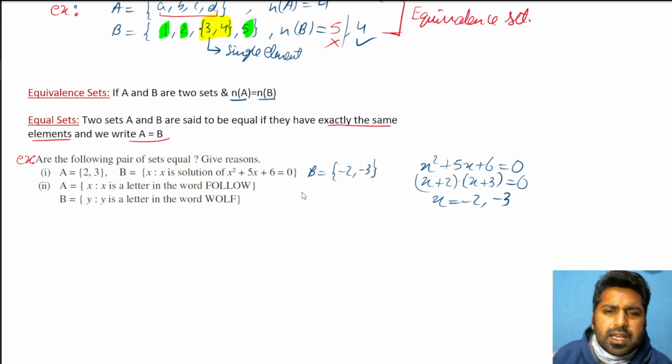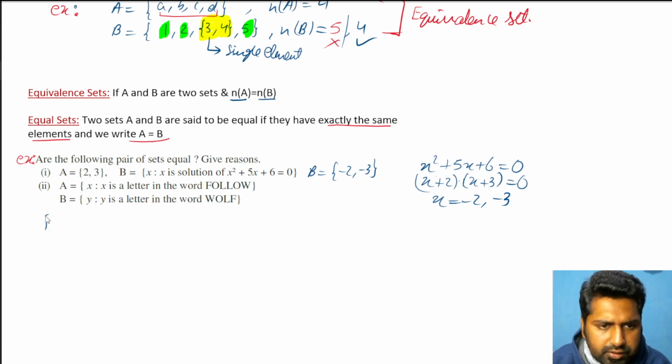Can I say A and B are equal now? Try to think. Are they equal? So for the first part, A is 2, 3 whereas B is minus 2, minus 3. So they are not equal. A set is not equal to B set.